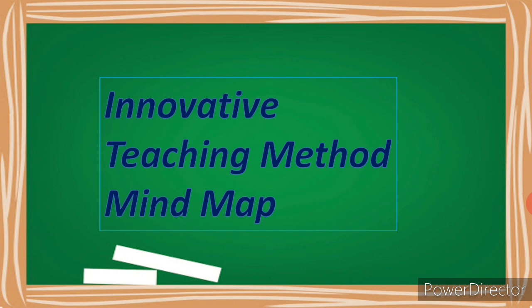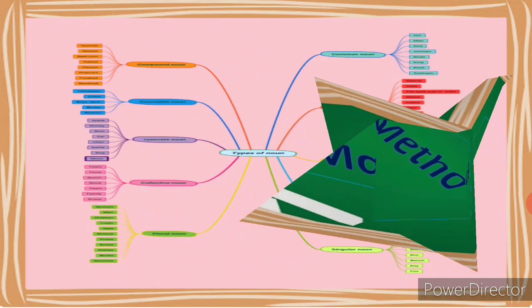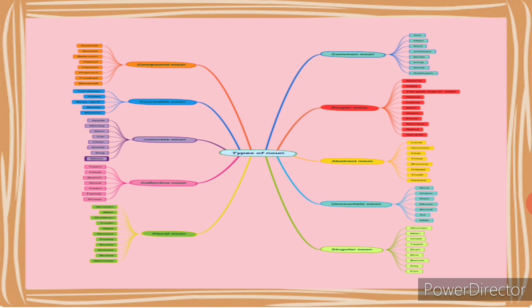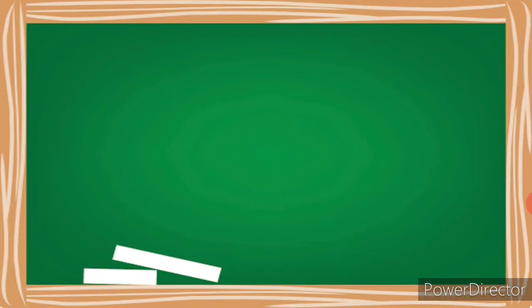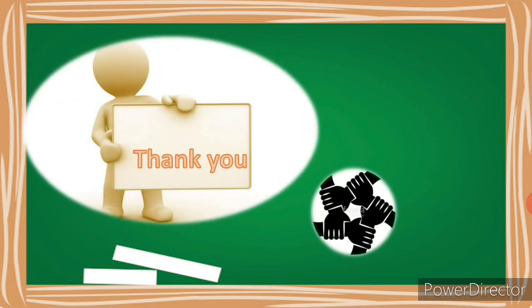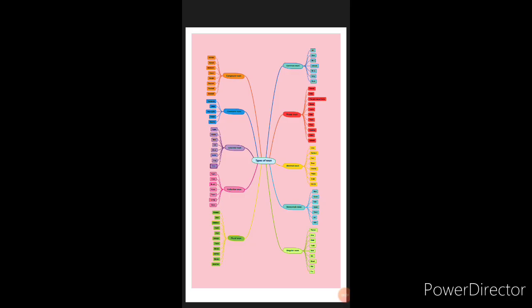Now we will see the innovative teaching method, mind map. It's very easy to remember the types of nouns with the help of this mind map. We'll see the types of nouns with the help of the mind map.